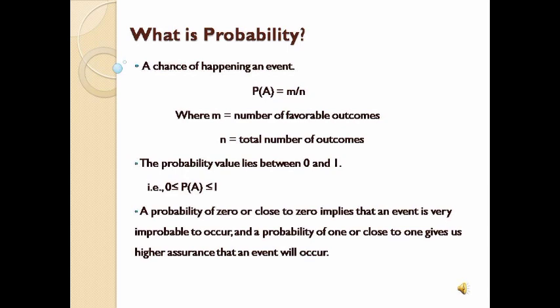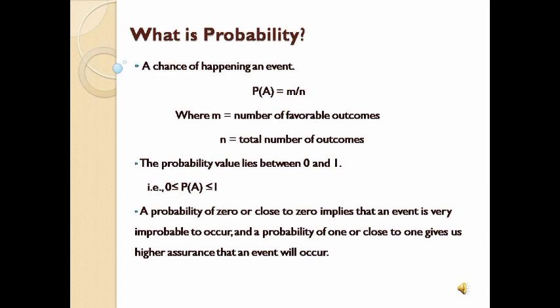So, what is probability? A chance of happening an event is called probability. Let us consider A is an event, then P of A equals M by N, where M denotes number of favorable outcomes, N denotes total number of outcomes. The probability value lies between 0 and 1, that is, 0 is less than or equal to P of A is less than or equal to 1.